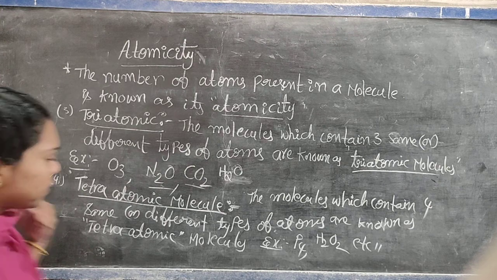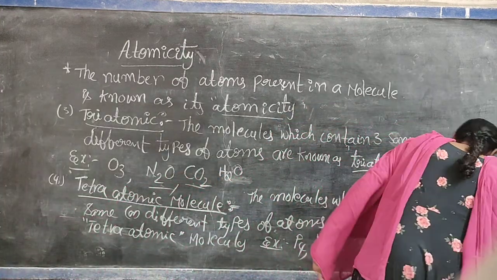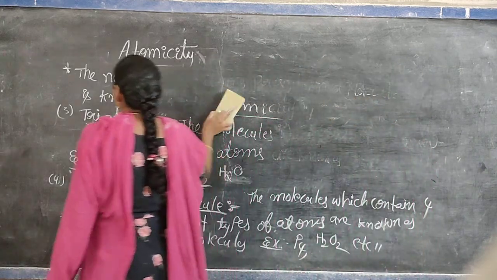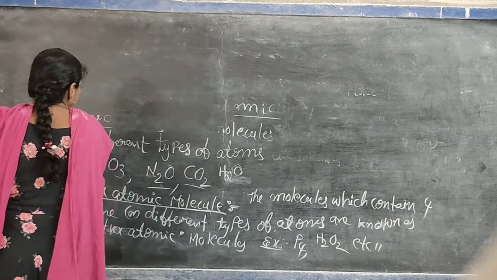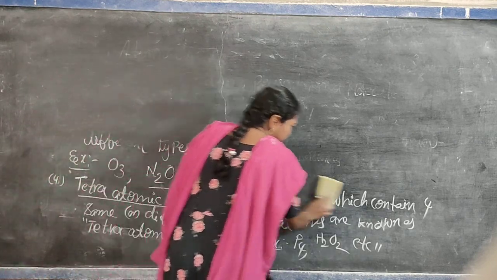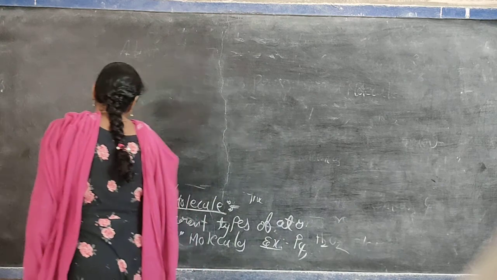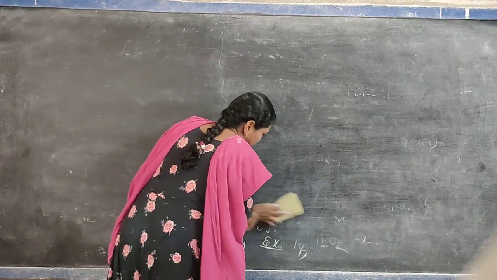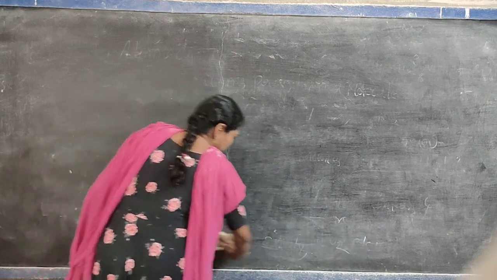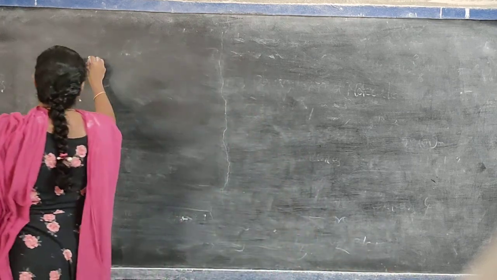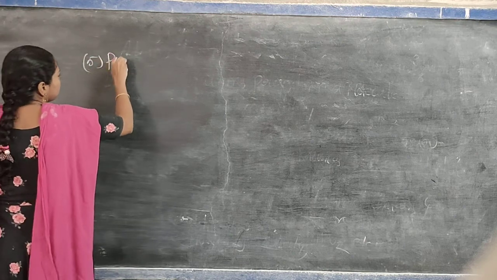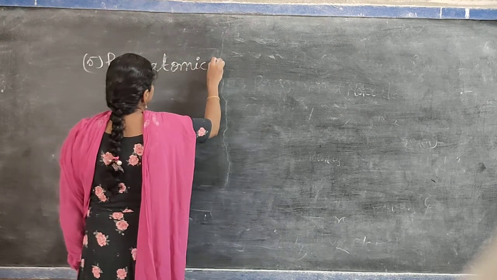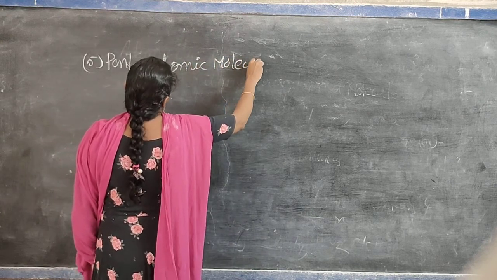Now pentaatomic molecules and polyatomic molecules. Penta means how many? 5. Pentaatomic molecules. Penta means 5.